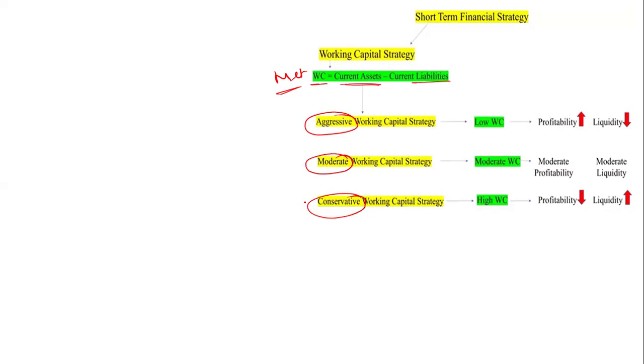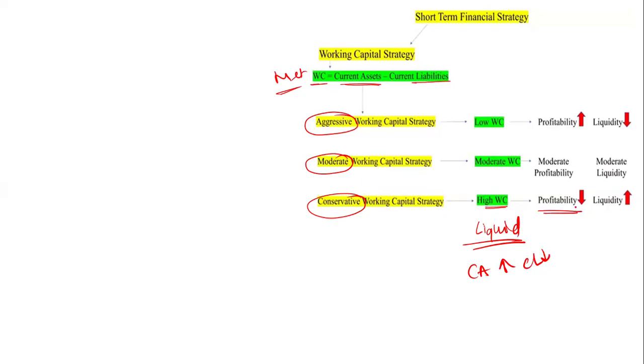First of all, understand when it is conservative. Conservative is when your working capital is higher. That means you have more liquid amount in your hand, that means your current asset is greater than your current liability.